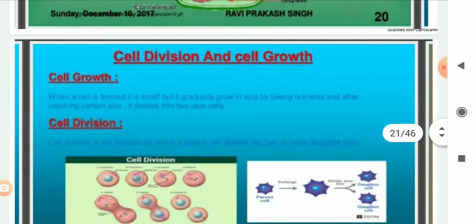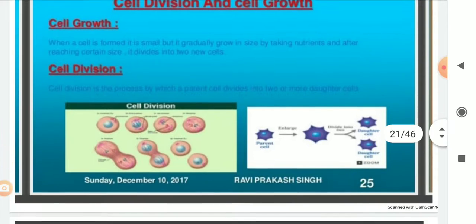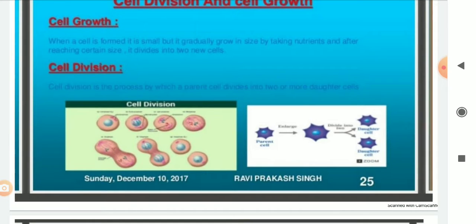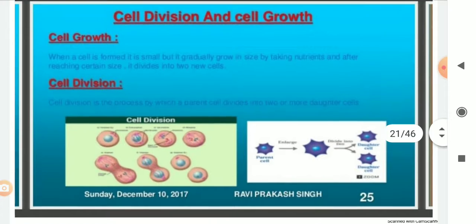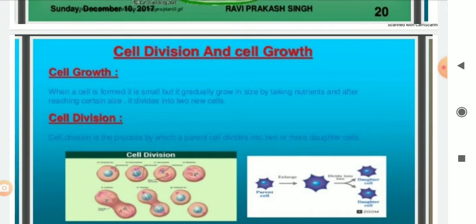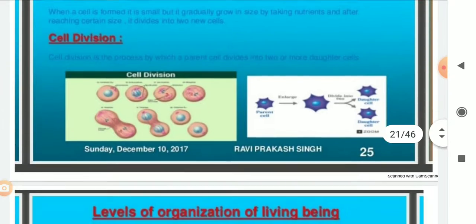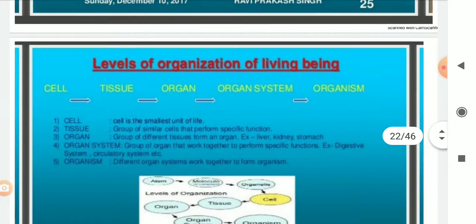Now cell division and growth of cell. When a cell is formed, it is small. When it will grow in size by taking nutrients, its size will increase and it will divide into two cells. So cell division, the process by which a parent cell divides into two or more daughter cells, that is called cell division. So basically the cell division is of two types. One is called mitotic division, one is called meiotic division, that we will study in the next class. So our body cells keep dividing and we will get new cells and our body will show growth. So this is all about the cell division.